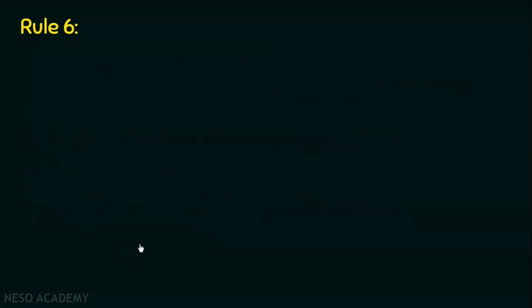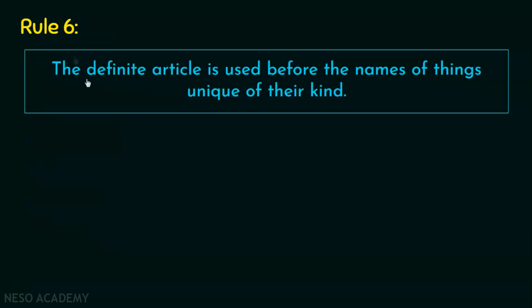We can now move ahead to the 6th rule which says, the definite article is used before the names of things unique of their kind. So that means whenever in a sentence you have something which is unique of its kind or something which is only one, in that case you have to use the. For example, the sun, the sky, the moon and the earth. So all of them are unique and they are only one. There is nothing else like them. That's why they have taken the.